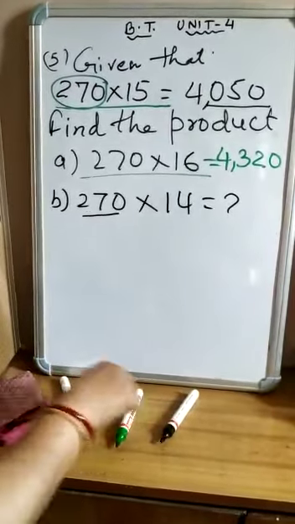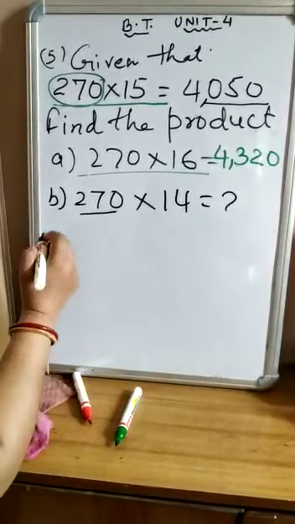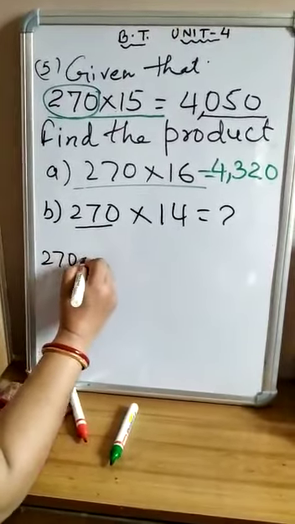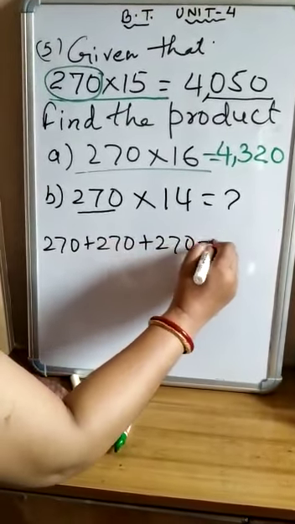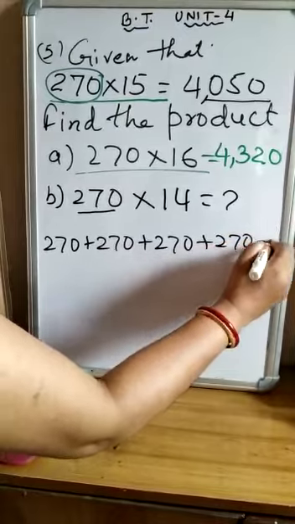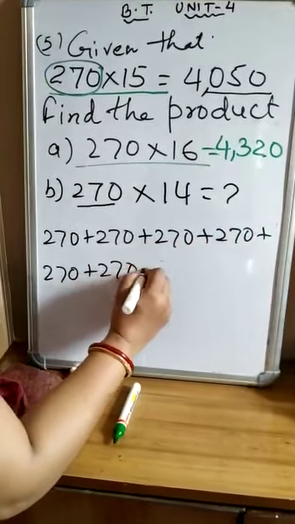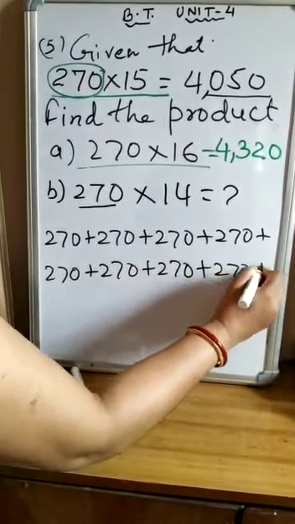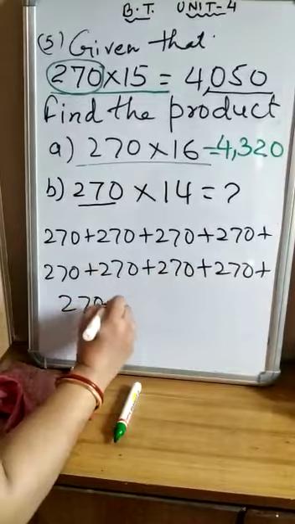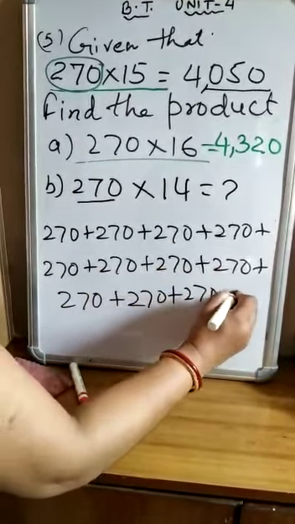मैं पूरा लिख रही हूँ. 15 times 270: 270 plus 270 plus 270 plus 270 plus 270 plus 270 plus 270 plus 270 plus 270 plus 270 plus 270 plus 270.